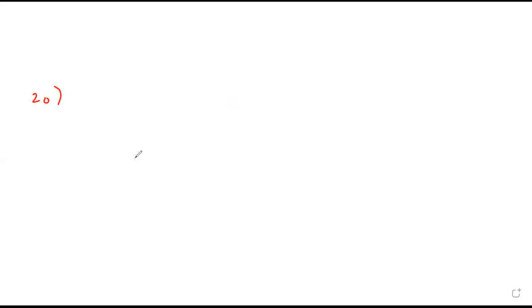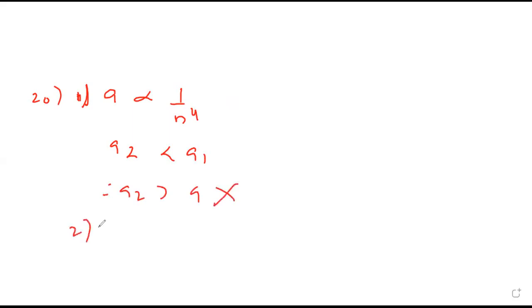The acceleration in the second orbit is more. Acceleration is proportional to 1 upon n raised to 4. That means it is inverse, so acceleration in the second orbit will be less than in the first orbit. Therefore, A2 greater than A1 is wrong. The first statement is wrong.